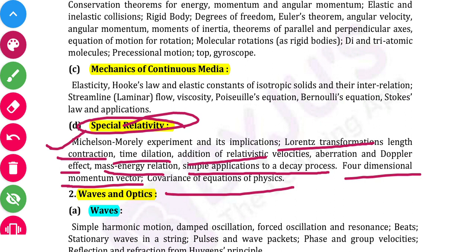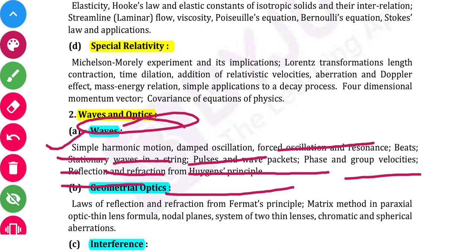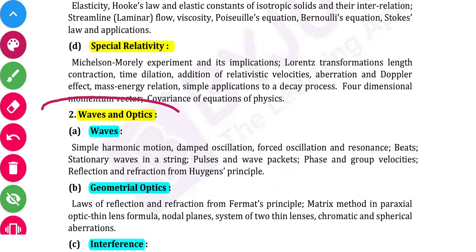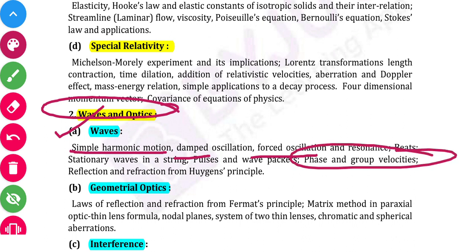The next unit, this is not a topic but the next unit, is waves and optics. We will start from here. Waves and optics will include first waves. In waves we will discuss simple harmonic motion, damped oscillation, forced oscillation, resonance, beats, stationary waves in string, pulses and wave packets, phase and group velocity, and reflection and refraction from Huygens principle.